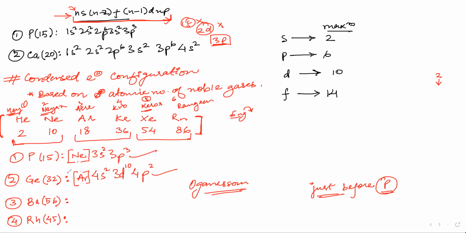Yes, Mariam is correct. Yes, Amalya, correct. Sania, keep your mic on. What is the atomic number of barium? 56. Yes, it will be Xe. Correct.